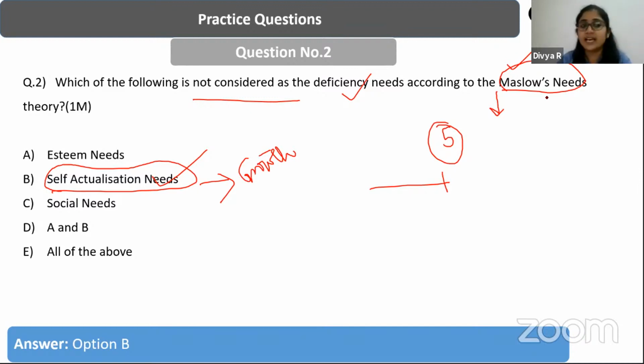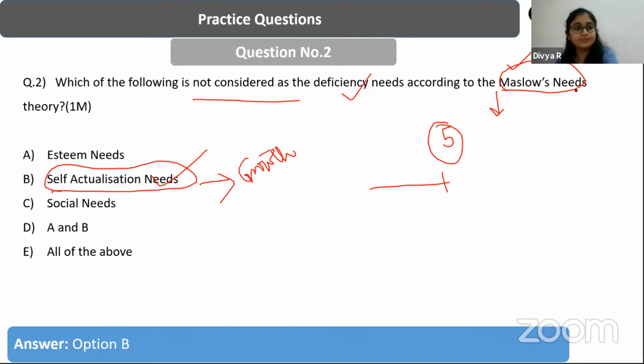And Maslow's needs hierarchy theory falls into which category of motivation theory, right? Esteem also falls under the category of deficiency. If you see, the bottom 4 will be considered as deficiency needs, and the top 1 will be considered as the growth need, right?